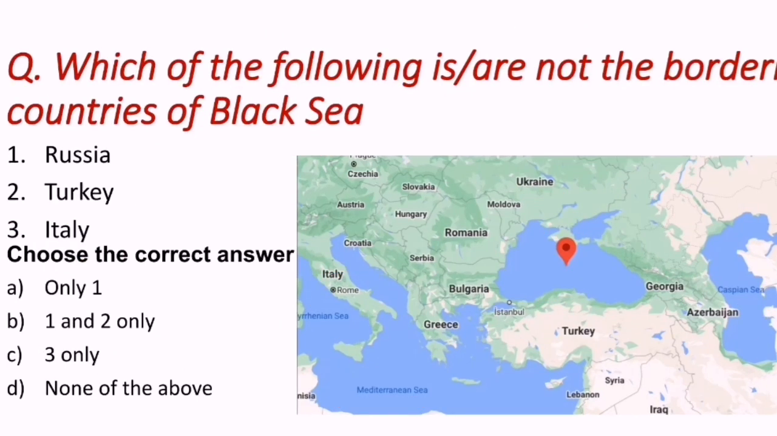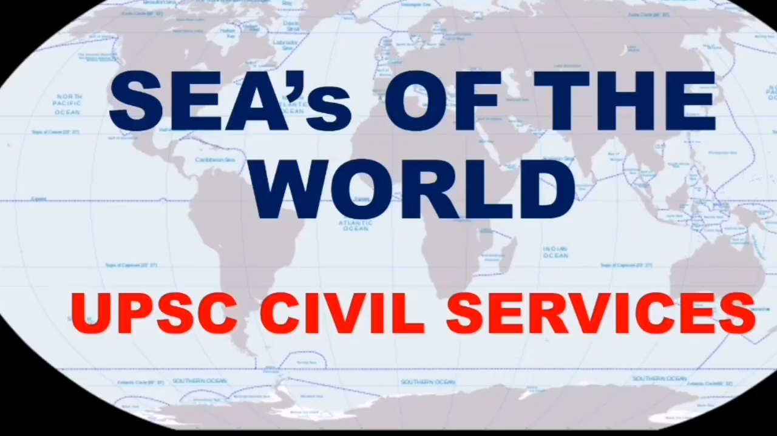By looking at this question, we can understand how important this kind of map pointing is. In geography, map pointing plays a key role. That's why we need to be thorough with all the map pointings of the world like oceans, lakes, seas, countries, mountains, etc. If we are thorough with all the aspects of map pointing, automatically we can score more in the coming up prelims examination. That's why I came with a great initiative of Seas of the World for your UPSC Civil Services prelims examination.